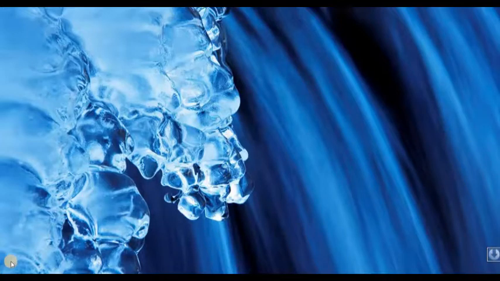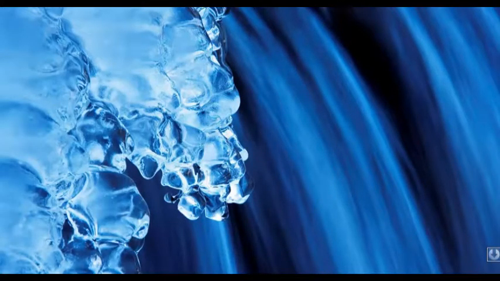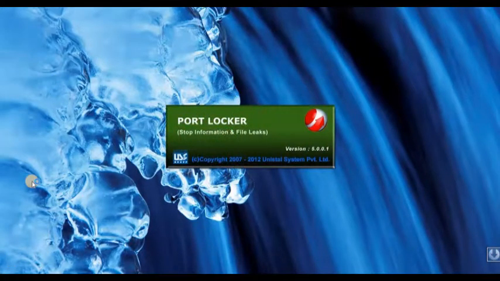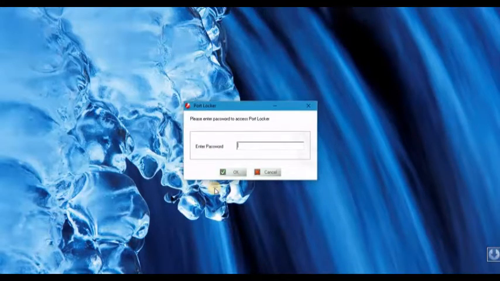I'll show you the application. Port Locker. Authorize the application, click yes. I'm using the application in trial version, which is for 30 days. You can get the full version from the internet. During setup, when you install this application, it will ask you to set a password, whatever password you want to choose. So I'll enter my password.